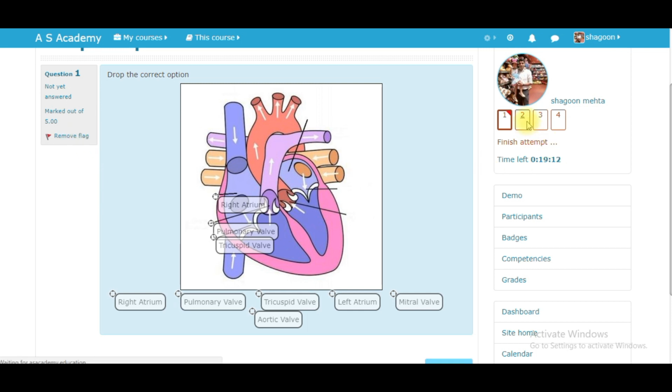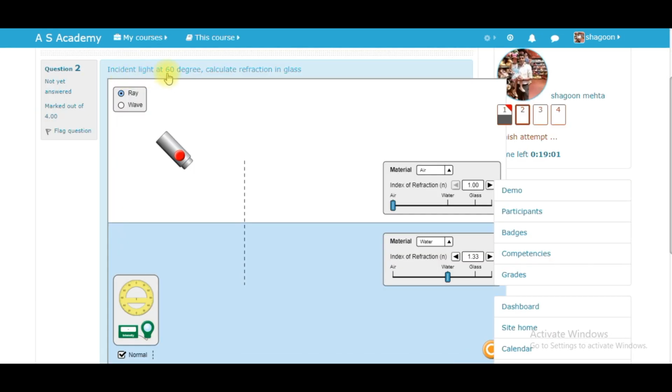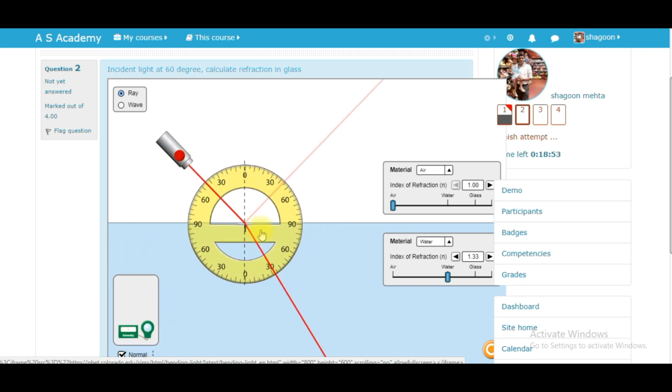Then I move on to the next question. This question says that I need to project the light at 60 degrees and the reflection has to be in light. So I project the light, take the protractor, and measure the angle at 60 degrees.